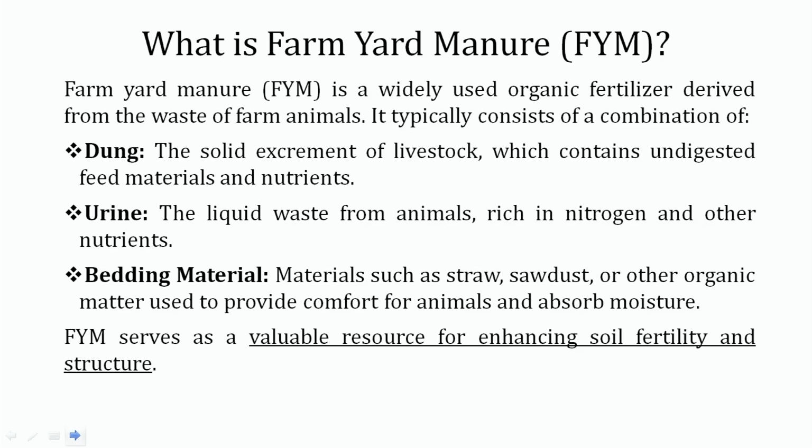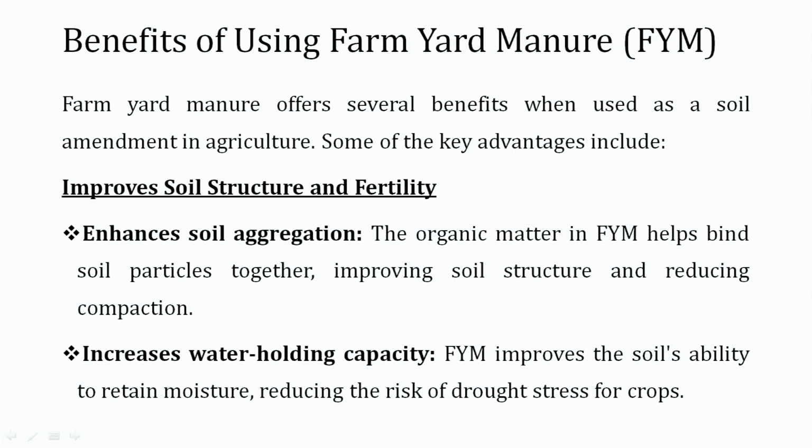Farmyard manure is a widely used term for the organic fertilizer derived from the waste of farm animals. It typically consists of a combination of dung, urine and bedding material. Means we can include the animal waste as dung, we can use the animal waste as urine through the excretion of animals, and also we can utilize the bedding material that we are using for our animal sheds and animal premises. So what are the benefits of using farmyard manure?